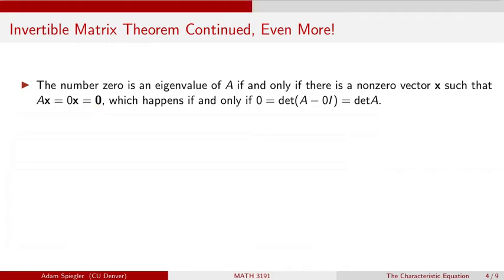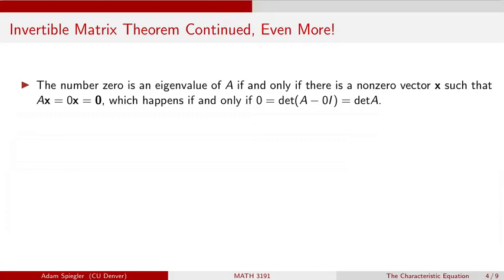So we're going to have 0 as an eigenvalue if and only if we can set up the characteristic equation to say that 0 should equal the determinant of A minus lambda I. And so if lambda is 0, then this matrix that we're subtracting from A is the 0 matrix. So we would get the matrix A back.